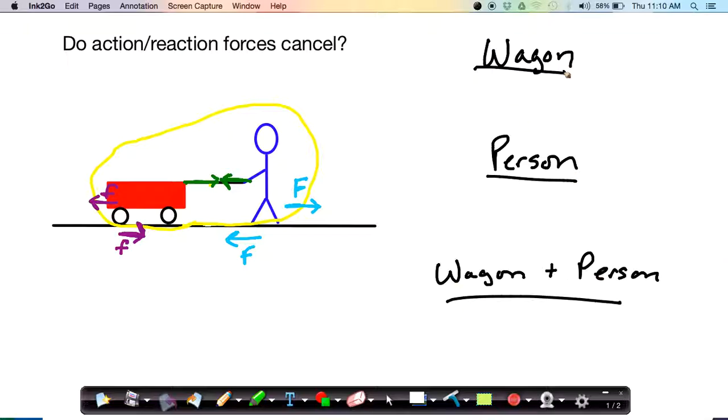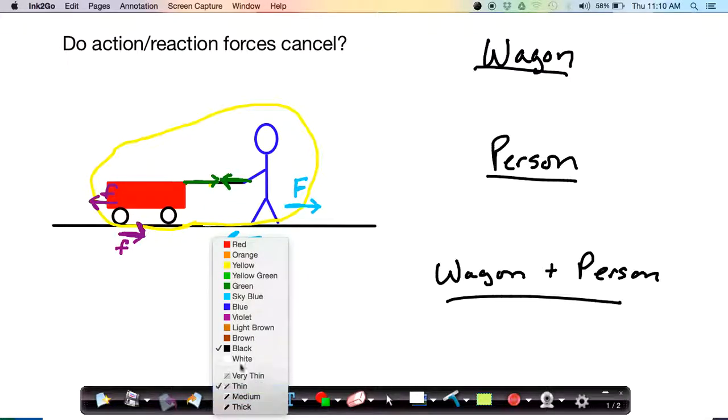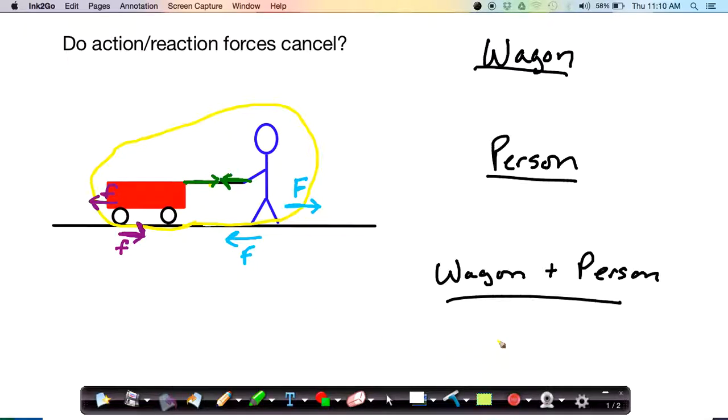And remember that only those forces that are external to a system can accelerate it. So, we already have the combined system wagon plus person here circled in yellow. So let's use yellow to write out the net force on that combined system.